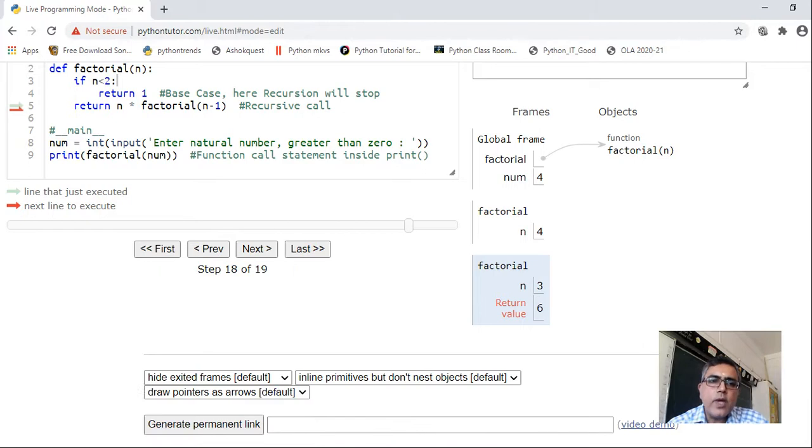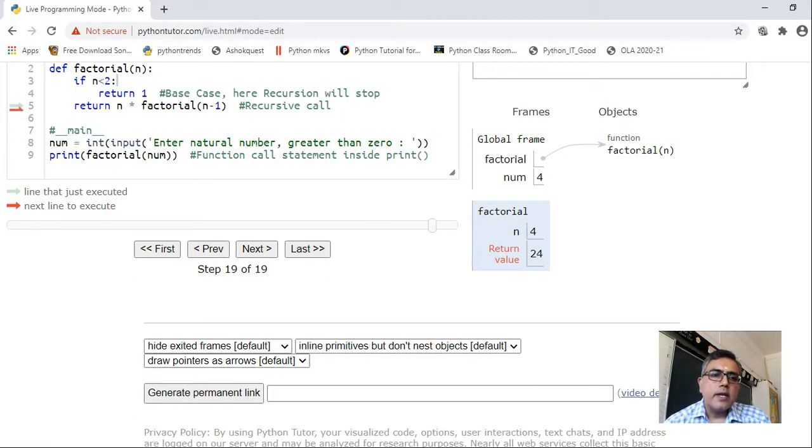Then when n was 3, right, this return statement was 3 into factorial 2. Factorial 2 will return what? 2 only, right? So 3 into 2, return value is 6, you can verify here. 3 into factorial 2 has returned 6, right?